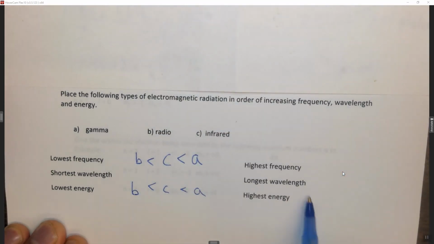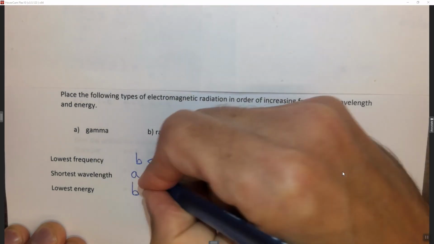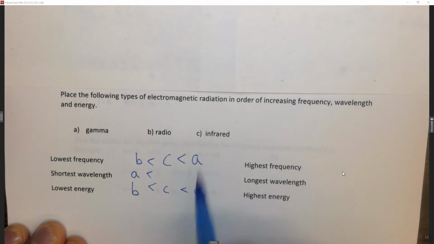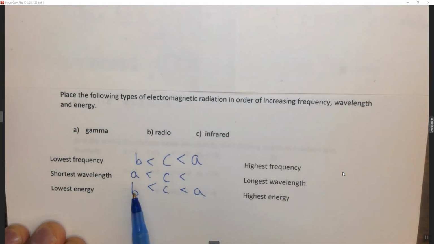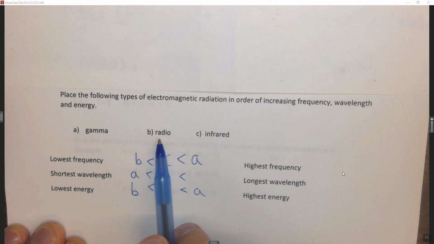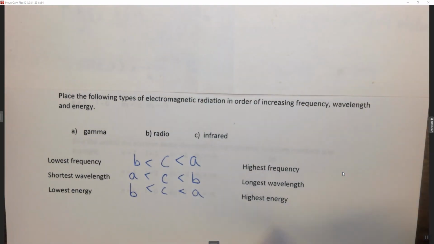But the wavelength is in the exact opposite order. Gamma rays have the shortest wavelength. They are the highest energy, followed by infrared, which stays in the middle, and then of course the lowest energy and longest wavelength waves are your B. So the take-home message here is that all three of these things are related.